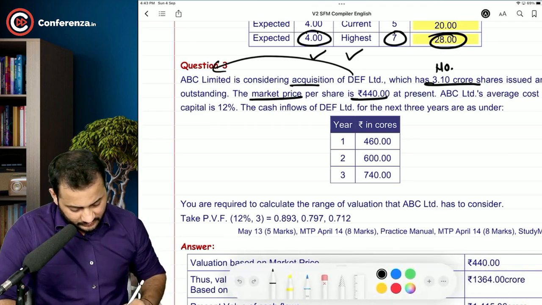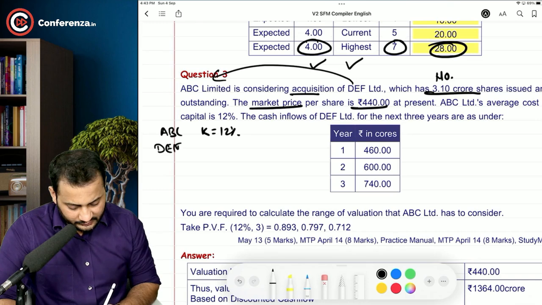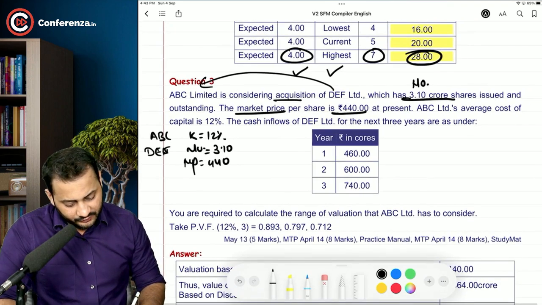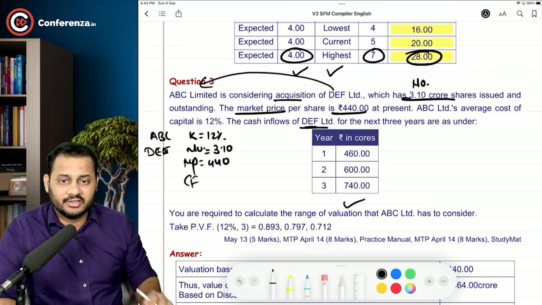I will just write down the given data. For ABC, the cost of capital is 12%. For DEF, the number of shares is 3.10 crore. Market price is 440. And the cash flows of DEF Limited for the next 3 years are given.